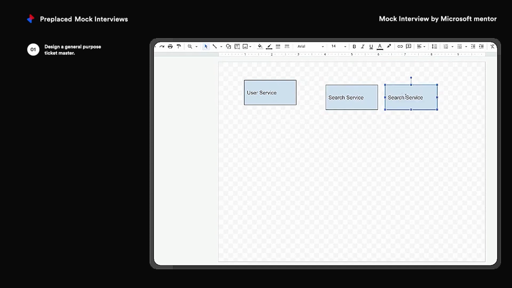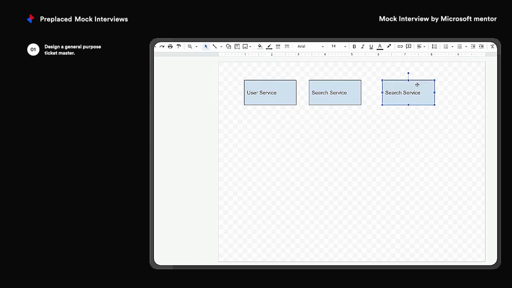Then after the search service is working, there is the option to select seats. So when you search this, then you have the option to select.